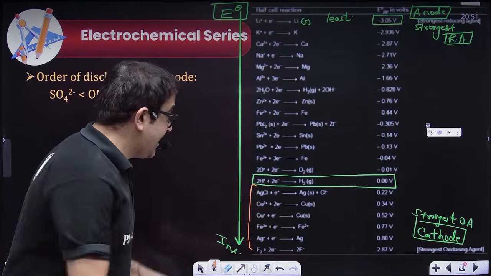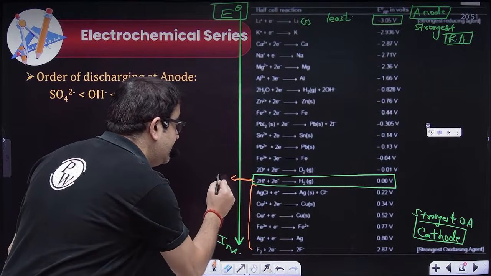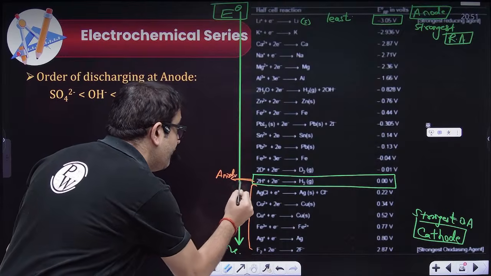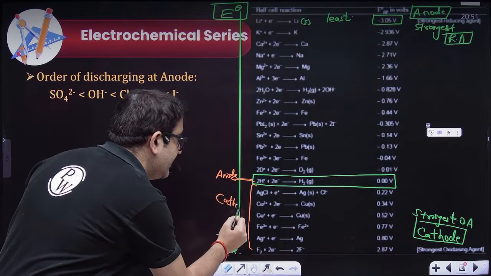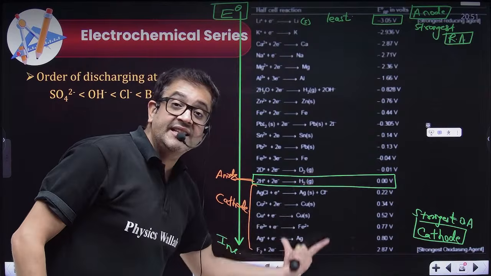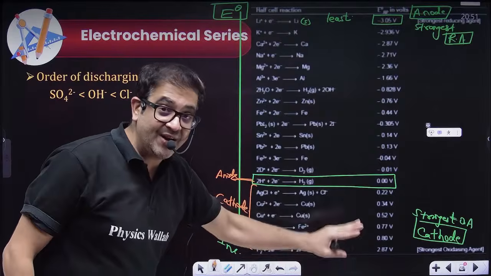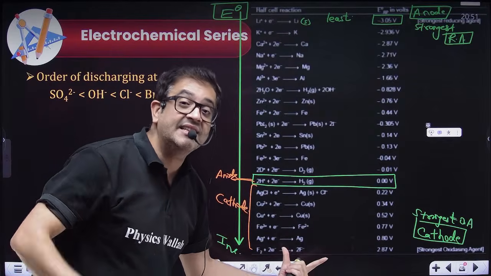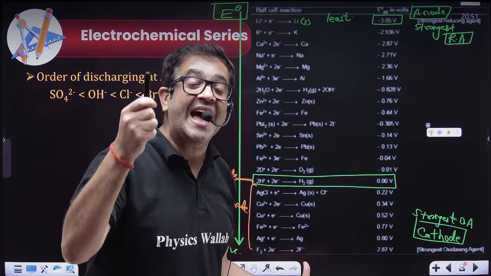They will be very happy to act as cathode. And that's why these elements lying below hydrogen in the electrochemical series can't produce hydrogen gas.